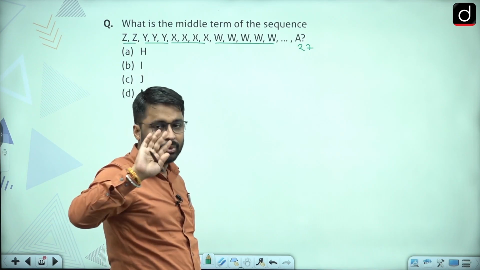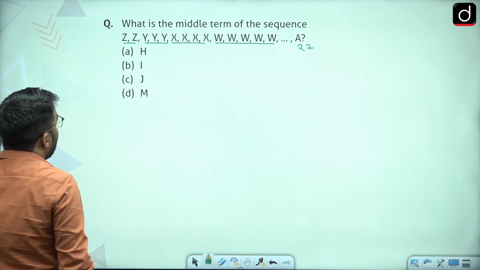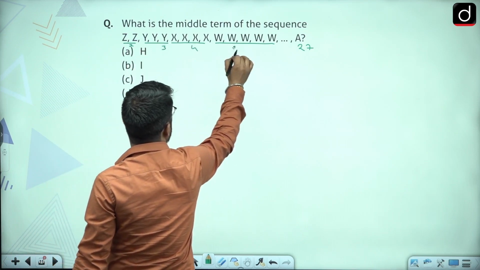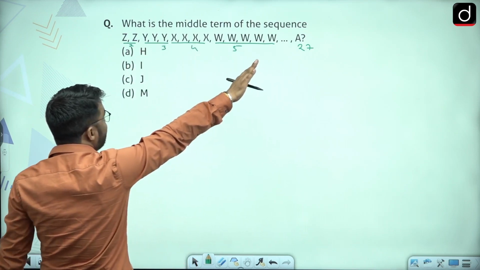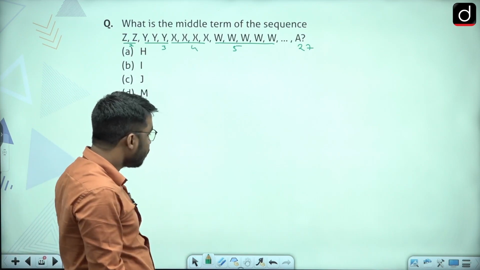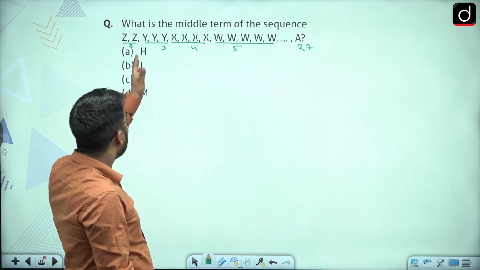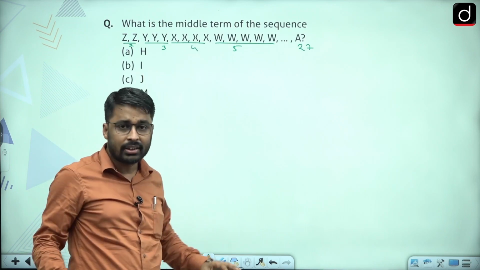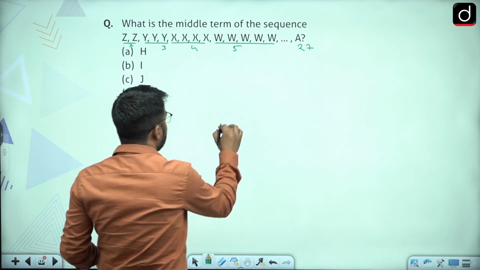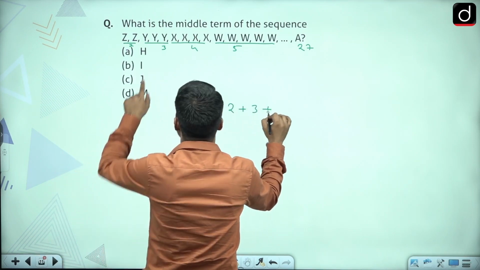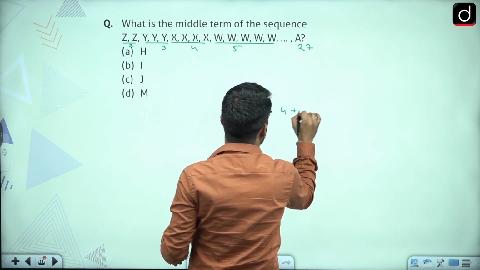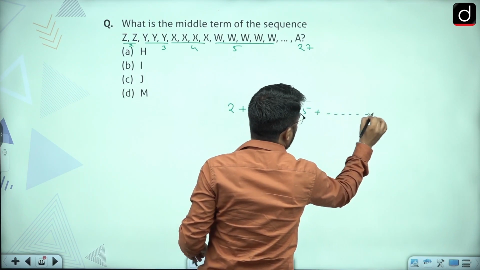B will be written 26 times. So now this is 2, this is 3, this is 4, this is 5. Keeping with that, we will get the last term as 27. First I need to find how many terms are written, because I have to find the middle term. So first I should know the total terms written in this sequence. For that I will add all these values, 2 plus 3 plus 4 plus 5, up to 27.